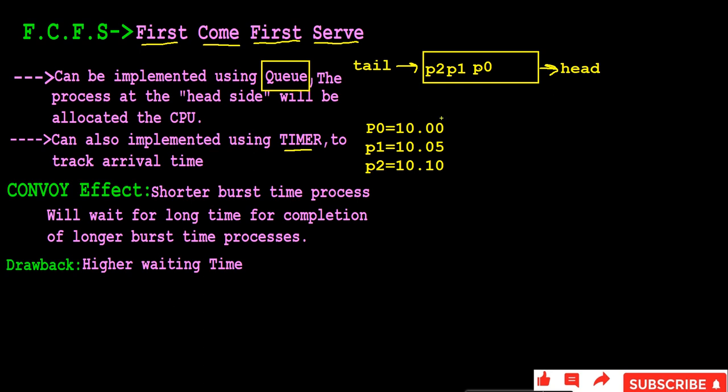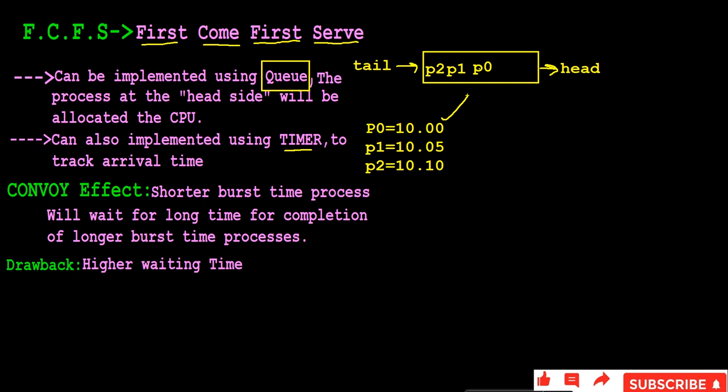So in this example, P0 entered into the system first. Why? Because it has the lowest time. So this one will be serviced first, then P1 will be served, then P2 will be served. So this is the major concept of FCFS, right? First come, first serve, right? Regarding the convoy effect, we will discuss it after seeing one example.